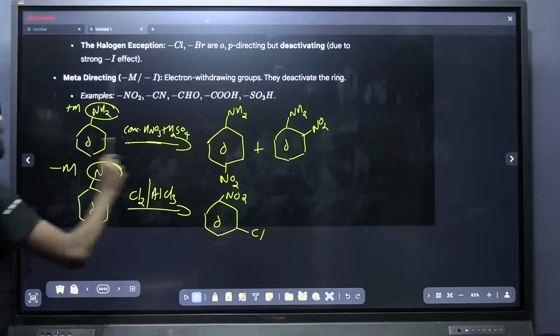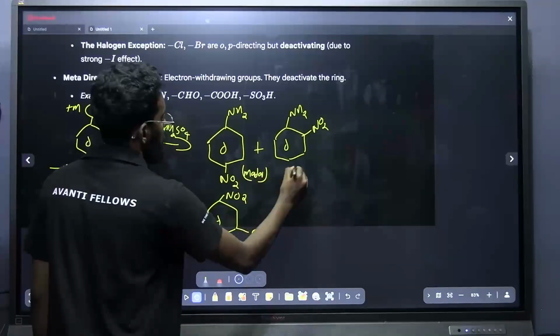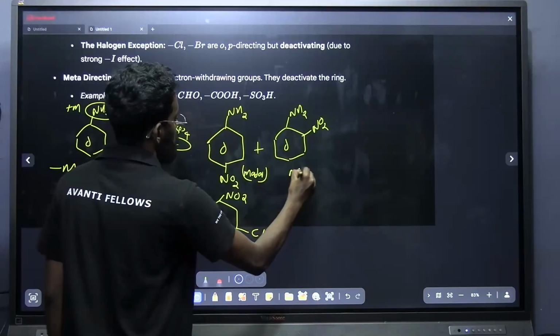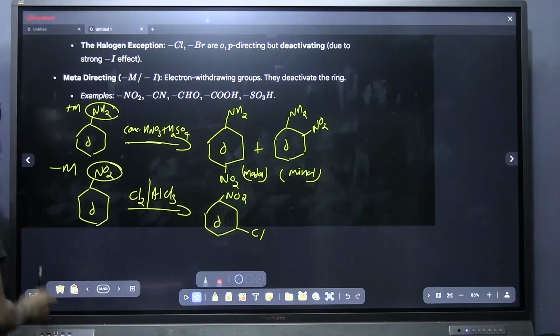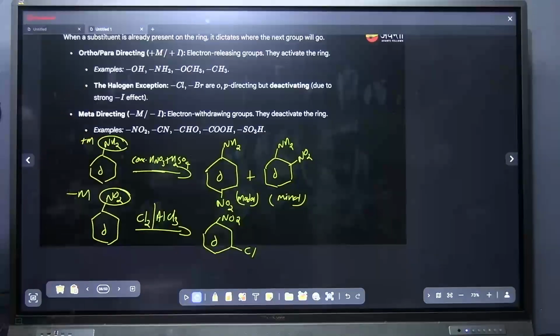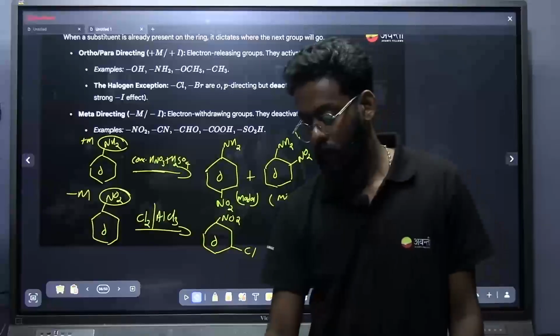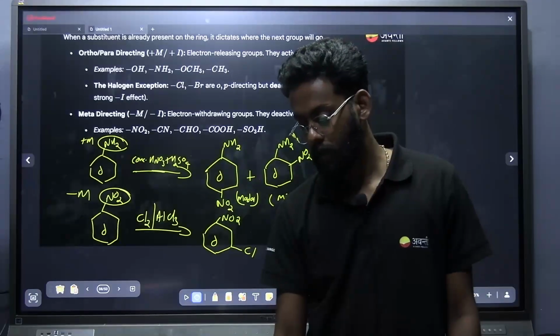Among the ortho para directing, the para is going to be the major one and ortho is going to be the minor one. That is the point you have noted down. And which are the meta directing groups, which are the ortho directing groups, I have mentioned in the slide. We can go through it. Hope all of you understood how we can find out ortho para directing group and meta directing group.